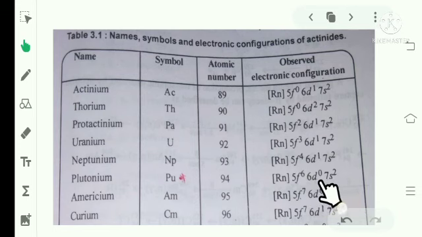Plutonium is 5f6 6d0 and 7s2. The d orbital becomes empty, so the f orbital contains 6. Now americium is 5f7 6d0 7s2. Curium contains 5f7, not 5f8, because its f orbital is half filled, so it is more stable.